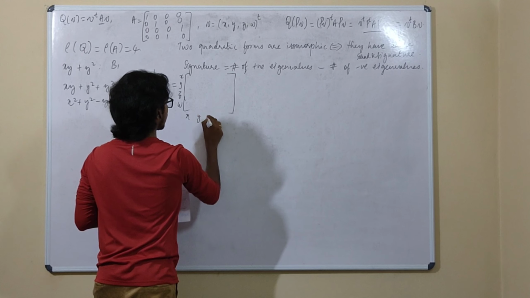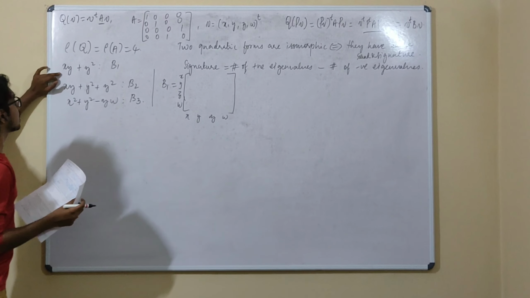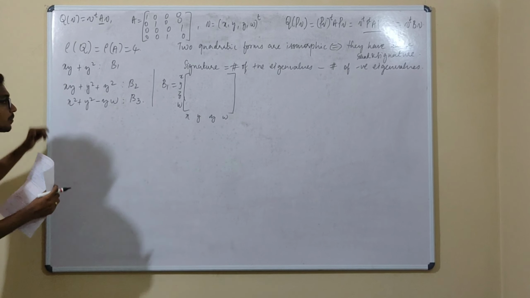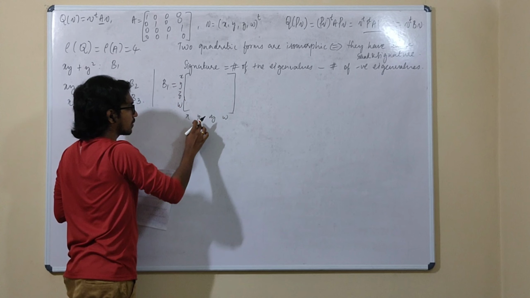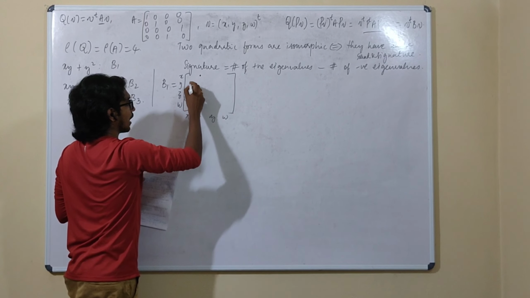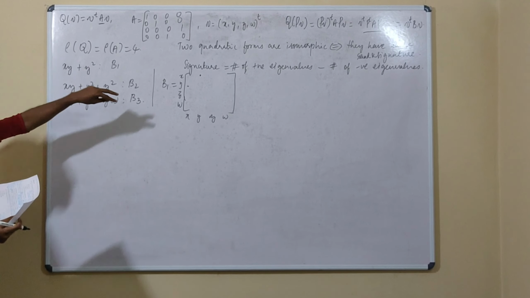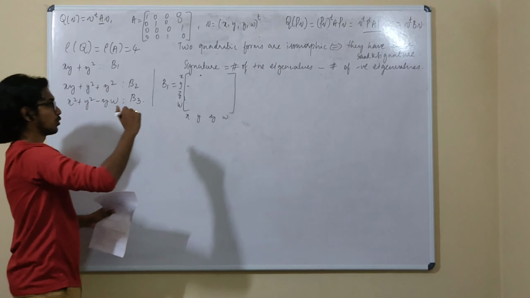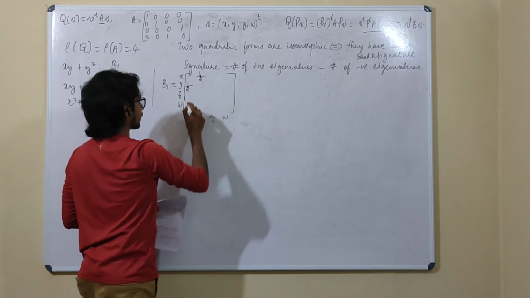Okay, X, Y, Z, W. Okay, see, we must get xy. So this can be got by multiplying this entry with this one, this row and this one. So this position as well as this position. So whatever the coefficient that you have, you just divide it equally to these positions. So it is half here and half here.